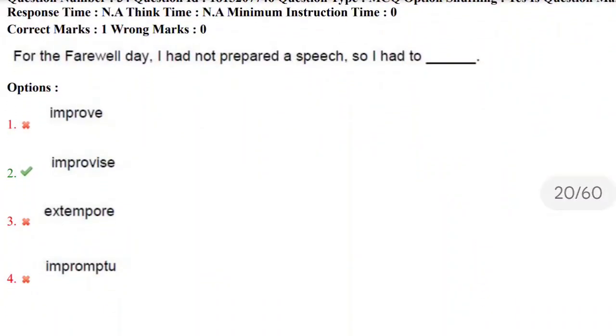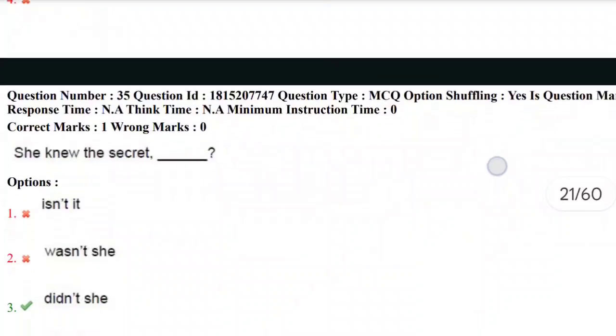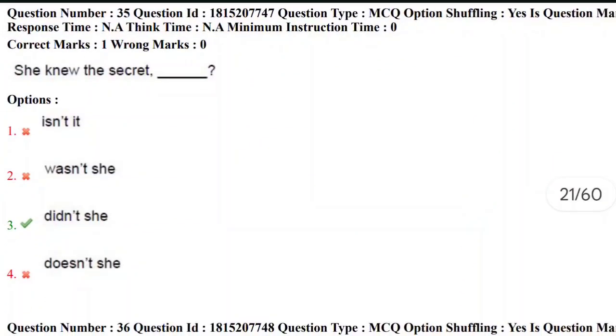For the farewell day, I had not prepared a speech, so I had to dash. And we have options like improve, improvise, extempo, and impromptu. Here the correct answer is the second option, that is improvise. For the farewell day, I had not prepared a speech, so I had to improvise. Let's move towards the next question, that is the 35th question.